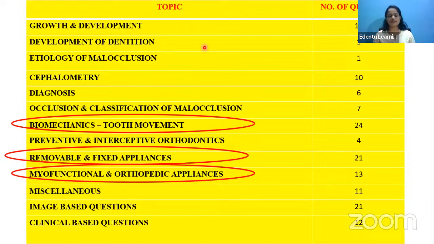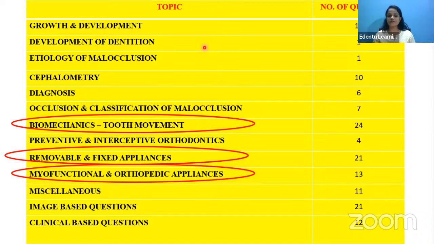Removable and fixed appliances, very important. We have the clasps, all the different types of clasps, and in the removable appliances itself, a lot of categories are there. And for the fixed appliances, which wire is used, what is the diameter of the wire, what is the size of the brackets that we use, the elastics that we use, all those things. And the instruments are very important. Mainly they had only asked things like debonding plier and universal plier. So you should be thorough with the instruments that you use in ortho also.